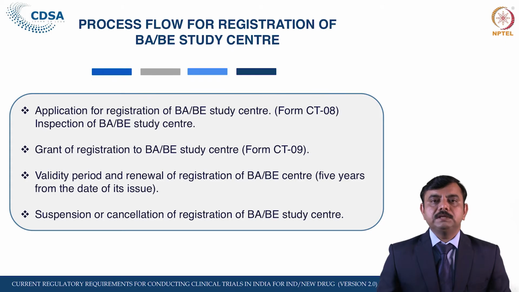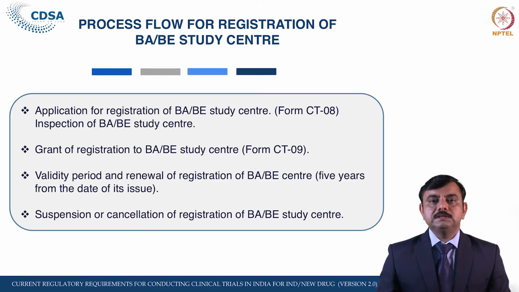So once there is an application, then there is an inspection, and if found satisfactory in all respects, the licensing authority can grant it in CT9. The validity period of registration of a BAB center is 5 years from the date of its issue. Once it is approved, it is valid for 5 years.